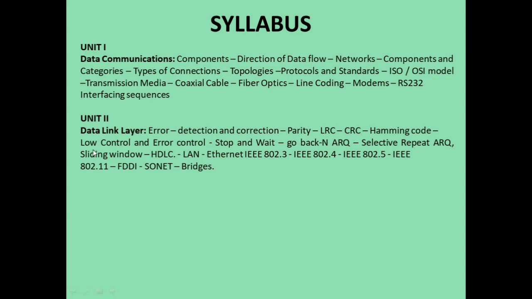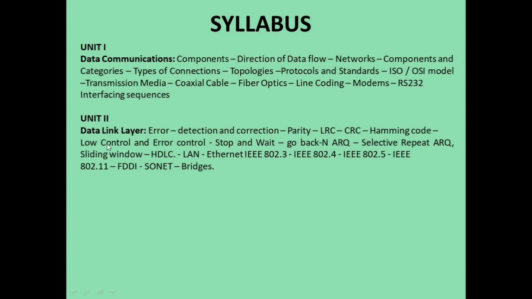Coming to the unit 2 syllabus, we have the data link layer. Here we will discuss what an error is, how errors are detected and how we can correct them. We will cover parity, LRC and CRC, that is longitudinal redundancy check and cyclic redundancy check, and Hamming code.